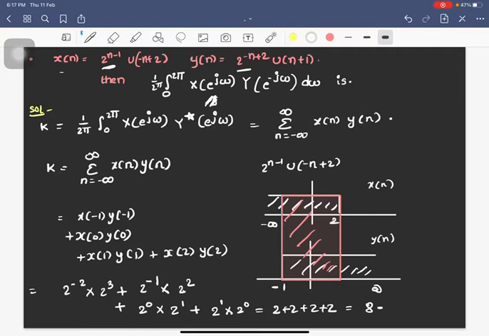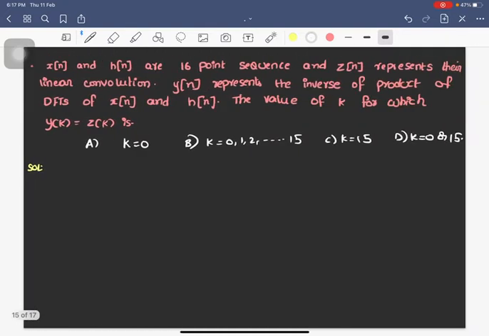So this is a very simple problem if you know the trick or concept behind this. Okay. So let's go for the final question in this video. So x of n and h of n are 16-point sequences and z of n represents their linear convolution. y of n represents the inverse of the product of DFTs of x of n and h of n. The value of k for which y of k equals z of k.